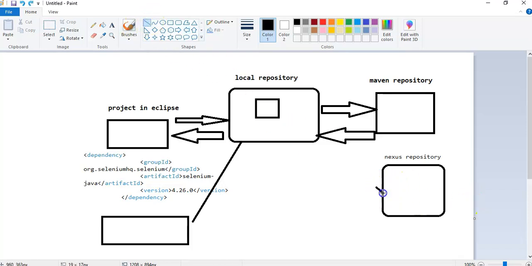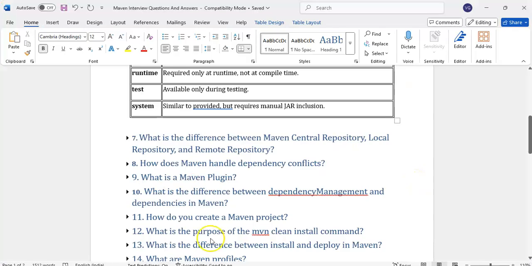This is a remote, company-owned repository. If you don't have any restriction, it will directly get from the Maven repository, otherwise from the company's own repository. Like this there are different types of repositories.